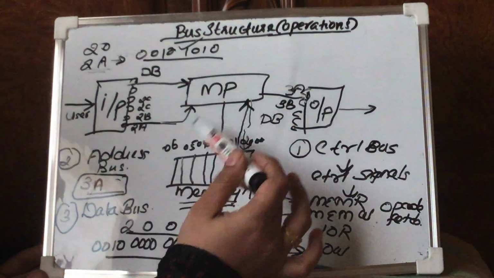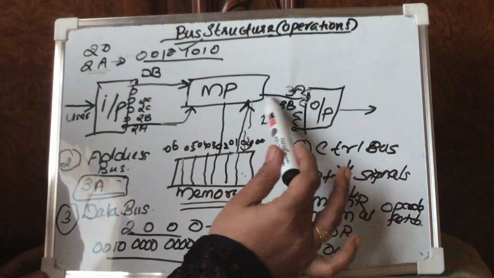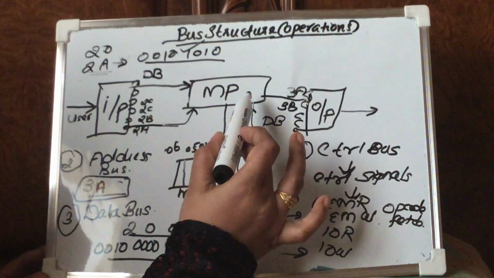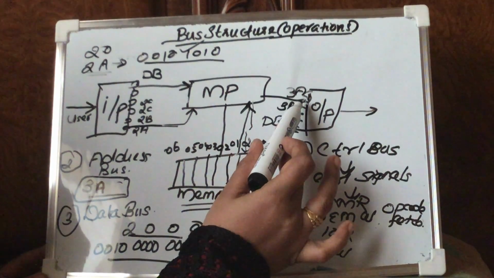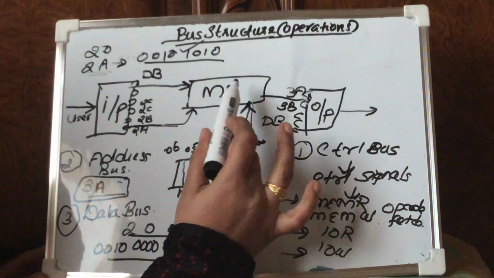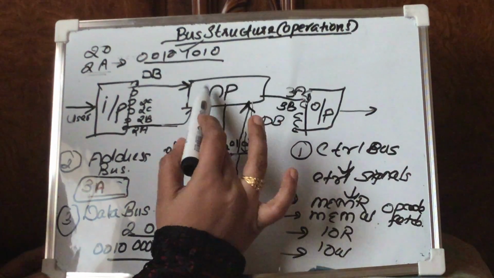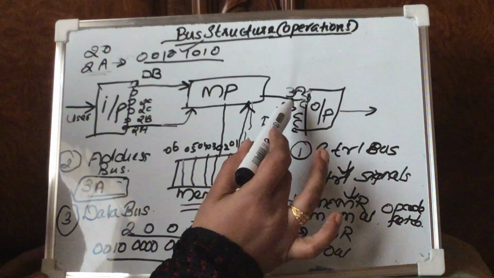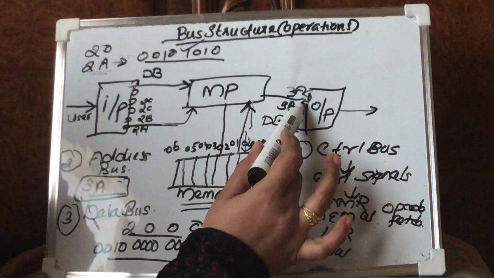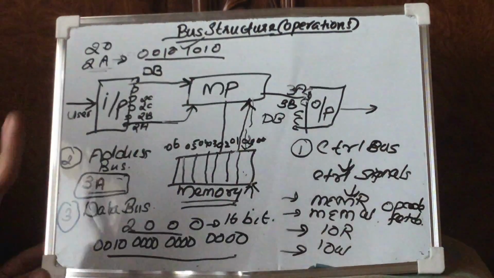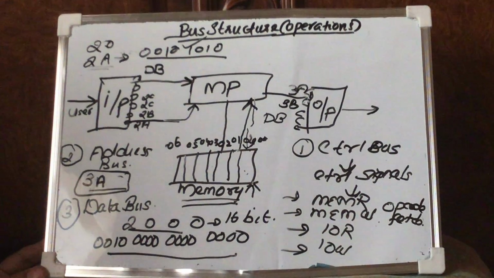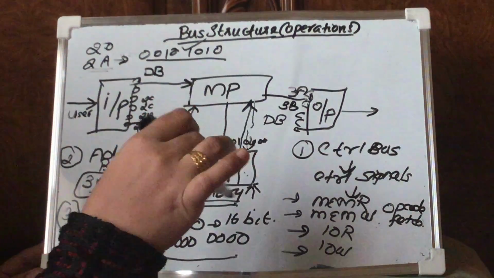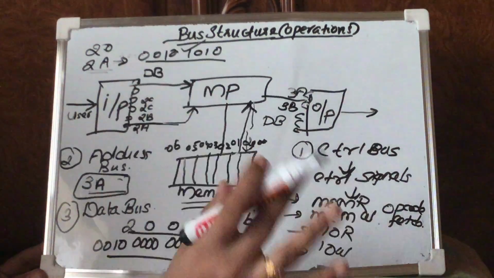In the third step, when the microprocessor transmits the data, which is passed through the data bus, it will go directly to 3A. That is the data generated after doing some computational operation. The data passing through the data bus will go through 3A, and then it will be received by the user. So actually this is what is happening when we explain the operations involving the three categories of buses.